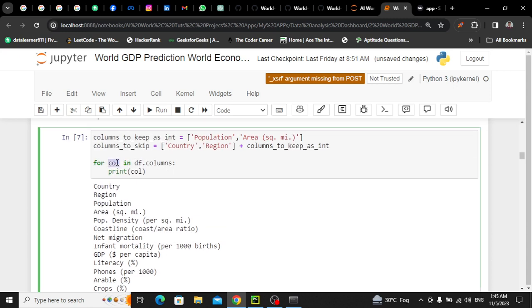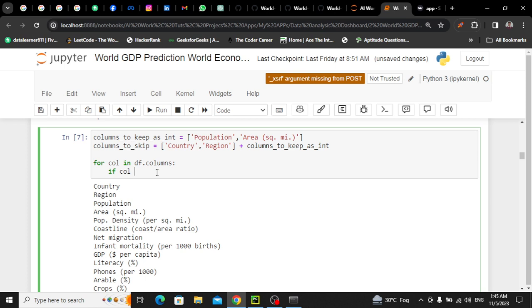Now what this loop is doing here, it's taking one by one columns from this df. First country, second region, then population. On the third iteration it will take area, on the fourth iteration it will take population, on the fifth it will take coastline, etc. But I'm going to ignore these, because after all I'm converting object to float. So here I'll put a check.